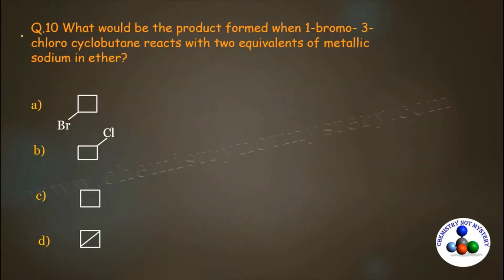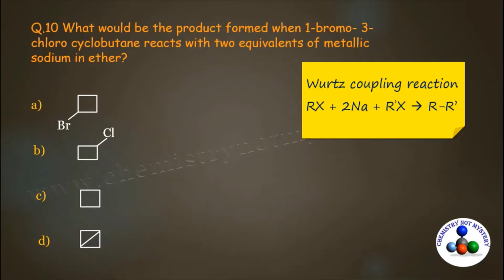Now come to the 10th question. What would be the product formed when 1-bromo-3-chloro-cyclobutane reacts with two equivalents of metallic sodium in ether? And these are the options. This question is based on the Wurtz coupling reaction in which two molecules of alkyl halide react with two equivalents of sodium and result in the formation of alkane molecule.